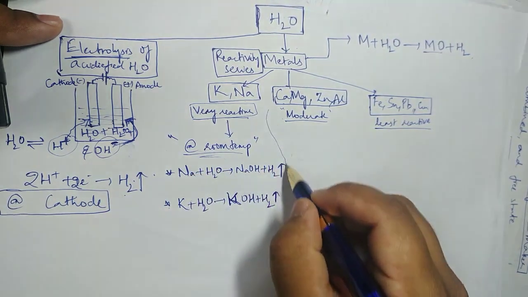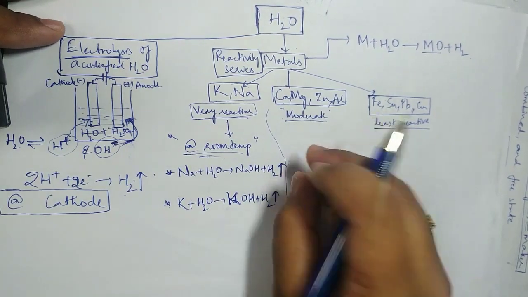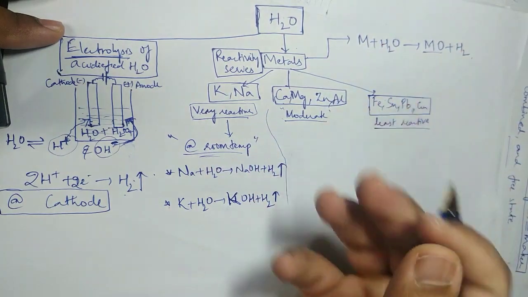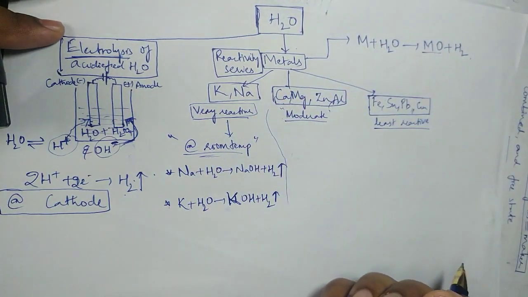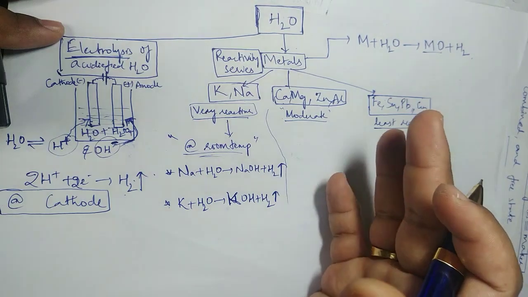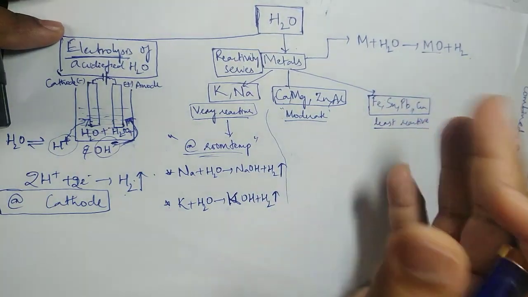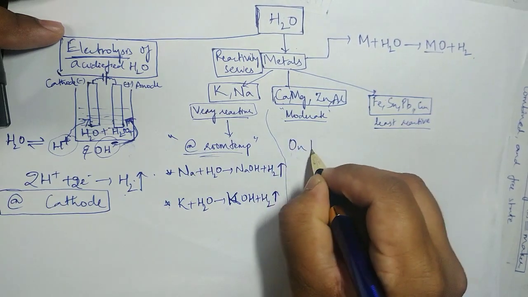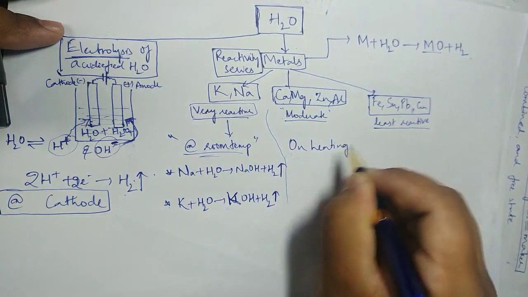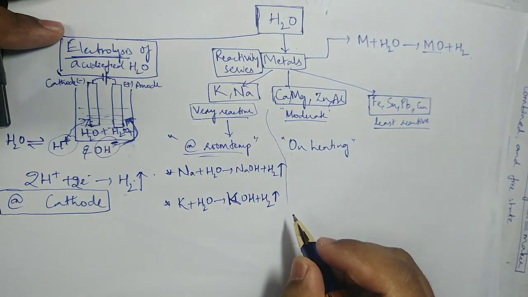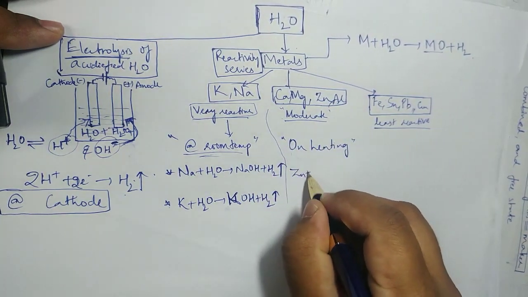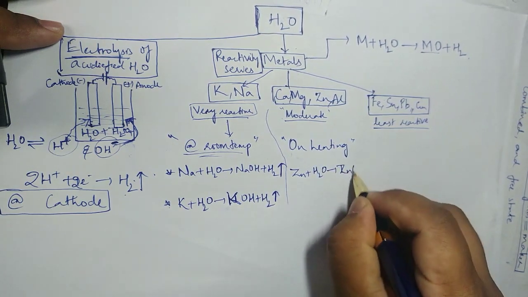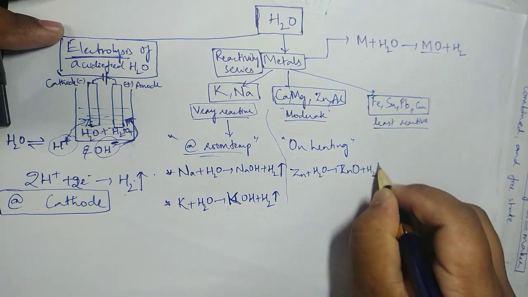But for moderate, what is it? They are not interested. So what to do for these elements? We have to provide heat. A little heat must touch them, okay, if they get a little heat, then they react a little. So in other words, getting heat means what? Heating. So this one reacts only on heating. So for example, zinc plus water will form zinc oxide plus H2.